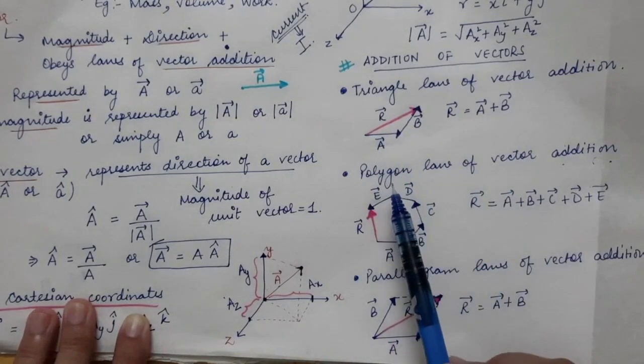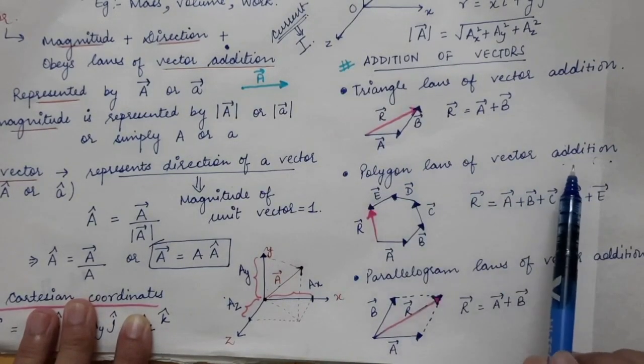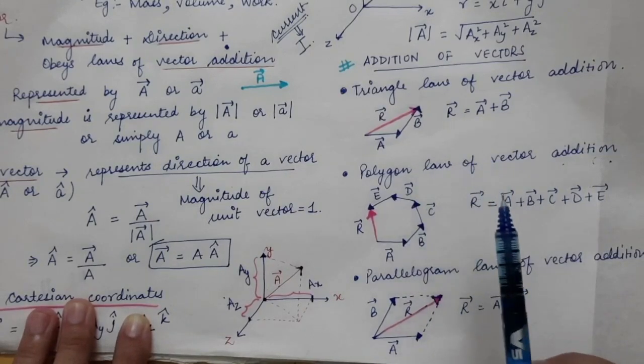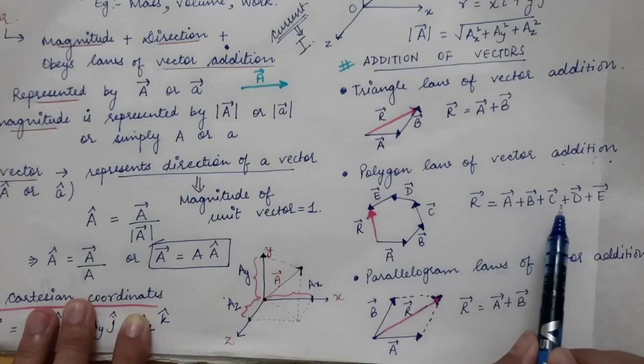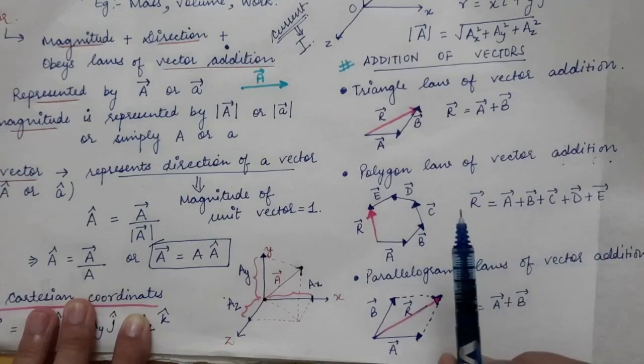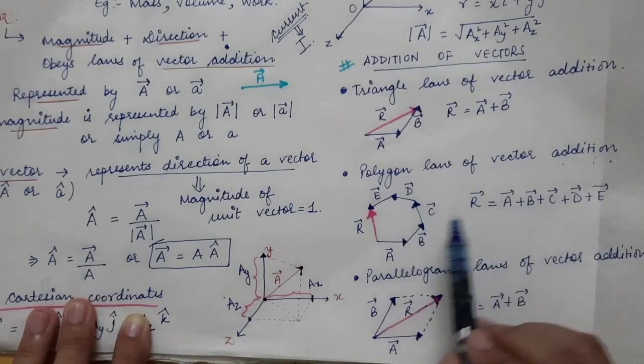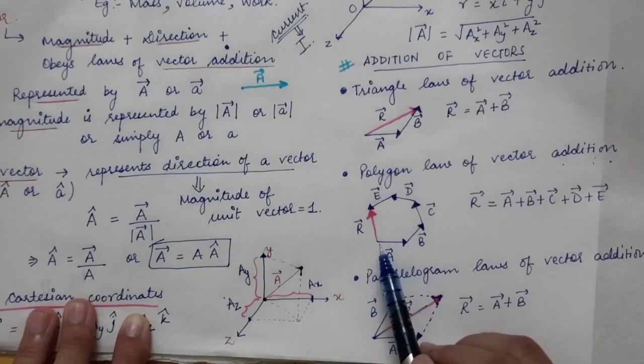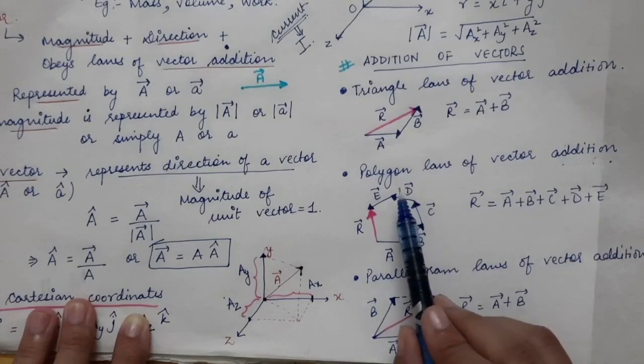So the next law of vector addition is the polygon law of vector addition, when we have more than two vectors. So if a number of vectors, let's say a vector, b vector, c vector, d vector, e vector, represent both in magnitude and direction the sides of an open polygon.